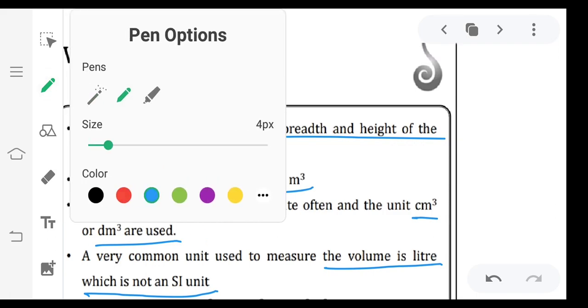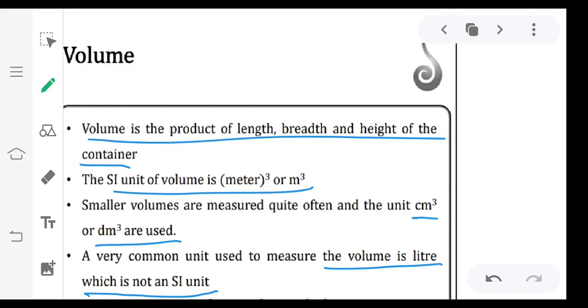So you have to follow the common unit system sometimes. Common unit means popularly used unit. If you want to ask for milk, you have to ask in liters: 1 liter, half liter, 2 liters, like that. Now what is the relation between these units? We will see.